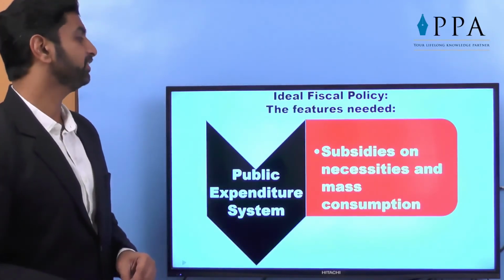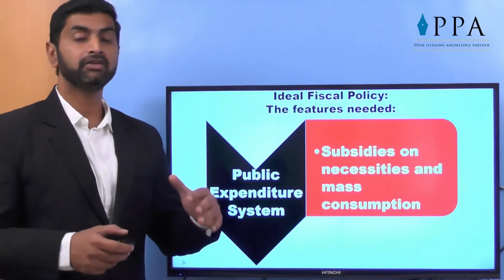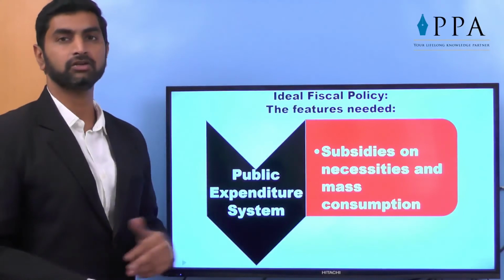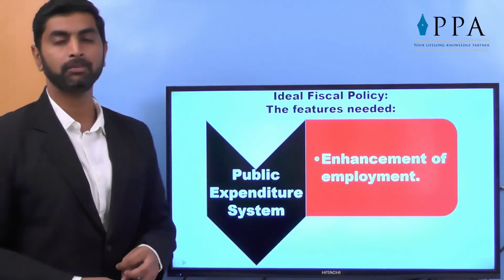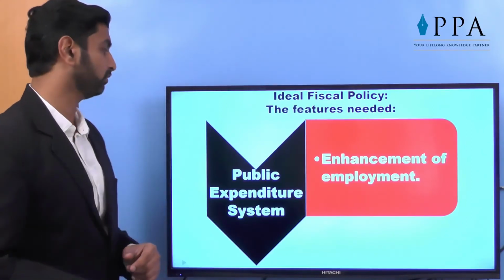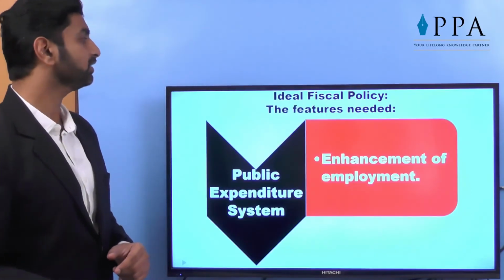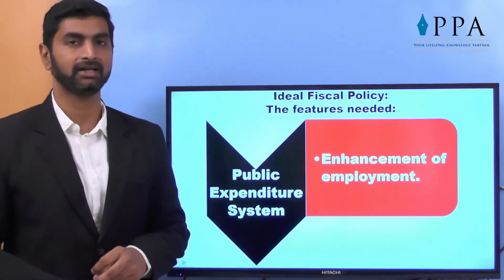Subsidies on necessities and mass consumption should be given. When the government is stable, only then can such facilities be given. Enhancement of employment, not only of human resources but of other resources also. So these are all the things which an ideal fiscal policy aims at.